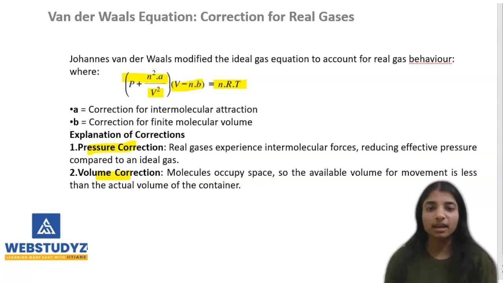Let's say this is our container and this is its entire volume, but there are molecules within it, and we know that everything occupies space, so do the molecules. So the actual volume for their movement is less than that of the container. This is how the van der Waals equation works.